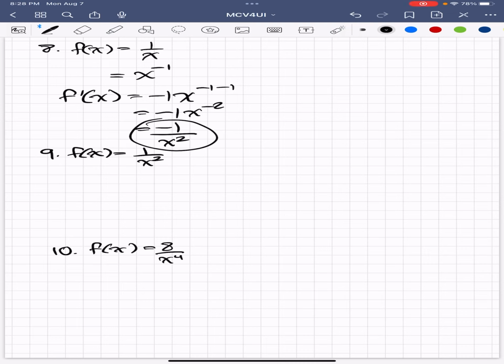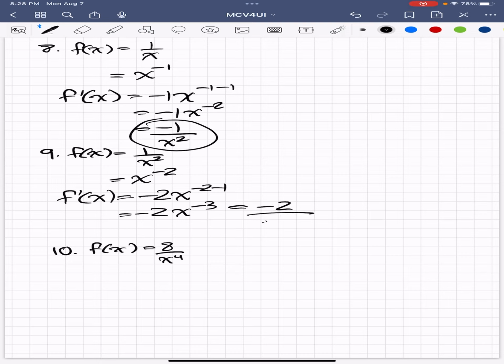And that is our final answer, and that's circled right there. We're going to do this again, and now f of x will be 1 over x to the power of 2. We're going to bring the x up, and we're going to do x to the power of negative 2. And then we're going to find the derivative using the power rule. We're going to bring the negative 2 down to become a coefficient with x. We're going to do negative 2 minus 1, and then we're going to do negative 2x to the power of negative 3. We can't have negative exponents on top, so we're going to bring the x back down, and we're going to have negative 2x to the power of 3. Negative 2 over x to the power of 3. Sorry about that.